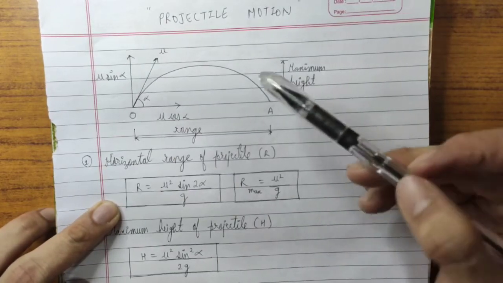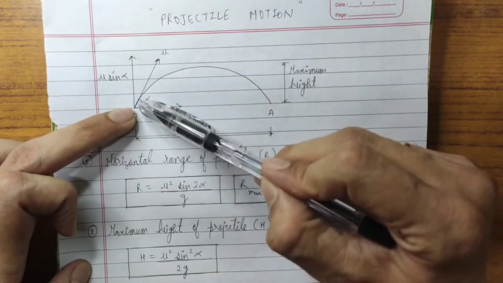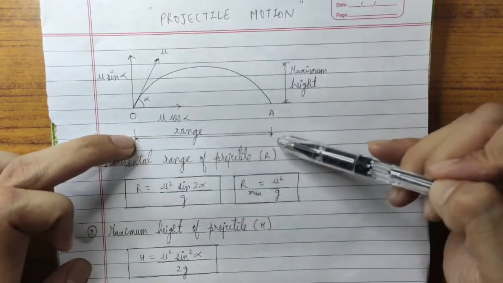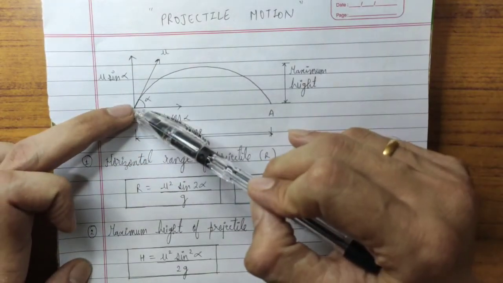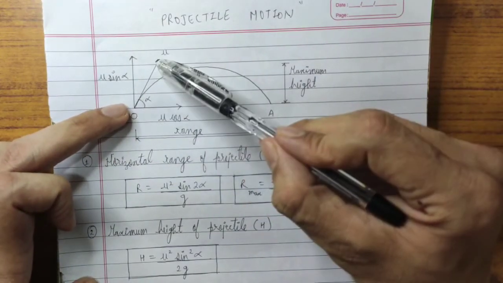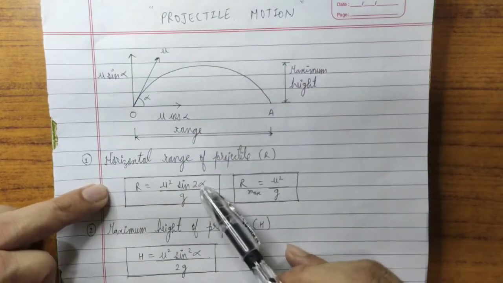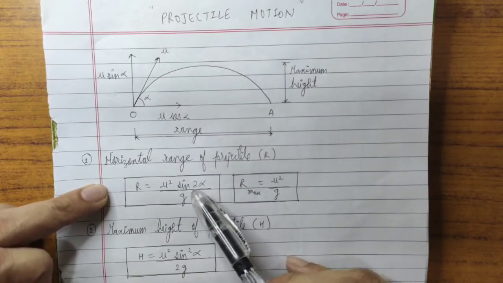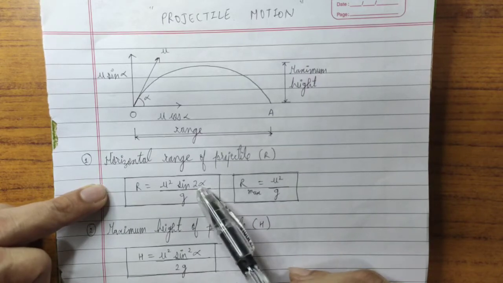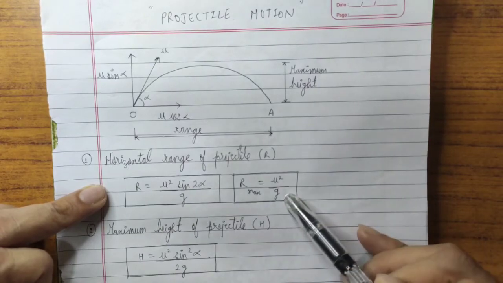Now always remember that we will get the maximum range when we throw any object at an angle of 45 degree. I'll again repeat, we will get the maximum range, that means the ball will cover maximum distance, when the fielder throws the ball at an angle of 45 degree. So if we put the value of alpha to be 45, then 2 alpha, that means 2 into 45, becomes 90, and sine 90 we know is 1. So we will get maximum range when this component becomes 1. So it is u square upon g.